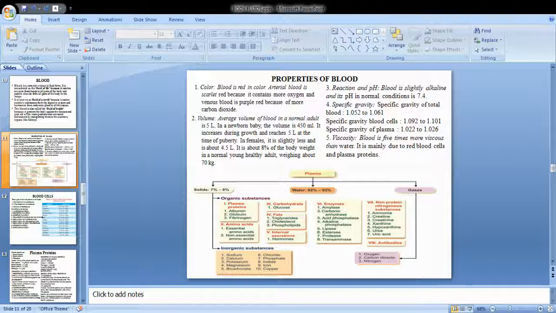You know what is erythrocyte sedimentation rate? When you allow the blood to stand, maybe in a test tube or in any other... Yes, Westergren method. Okay, that is very correct. So you take the blood in a Westergren tube, or Wintrobe tube, and allow it to stand for some time.